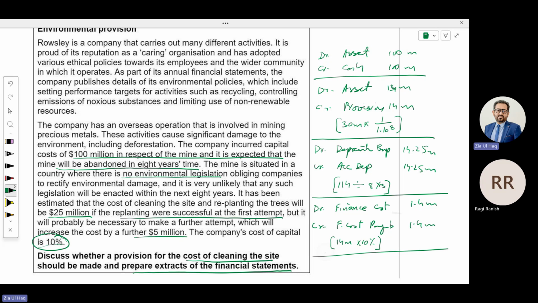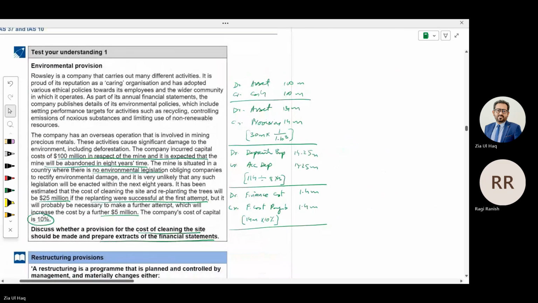What are the extracts of the financial statements? In the statement of profit and loss, you will record what? Depreciation expense of 14.25 million and finance cost of 1.4 million.